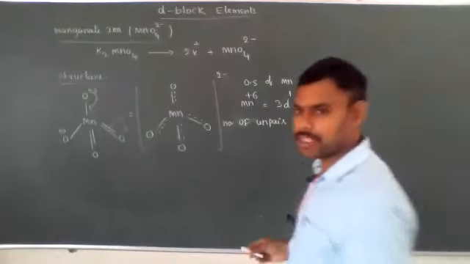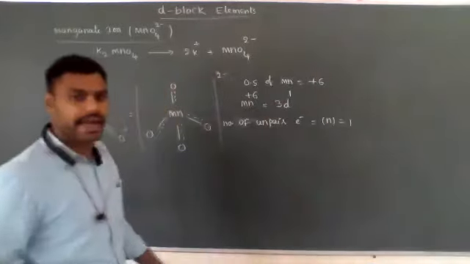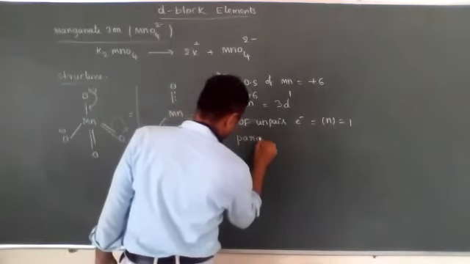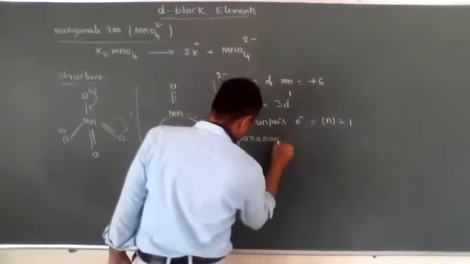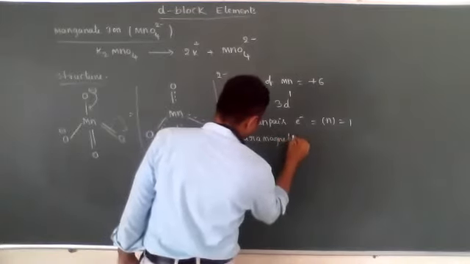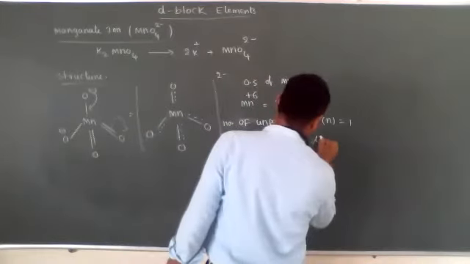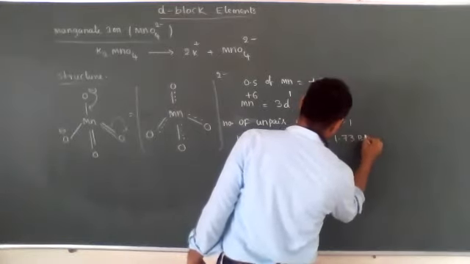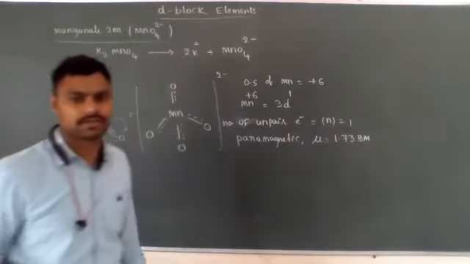So one unpaired electron is present, which means the manganate ion is paramagnetic. And mu is equal to 1.73 Bohr magnetons because n is equal to 1.